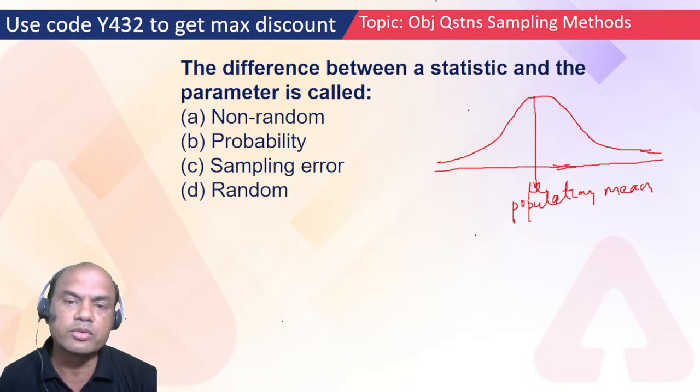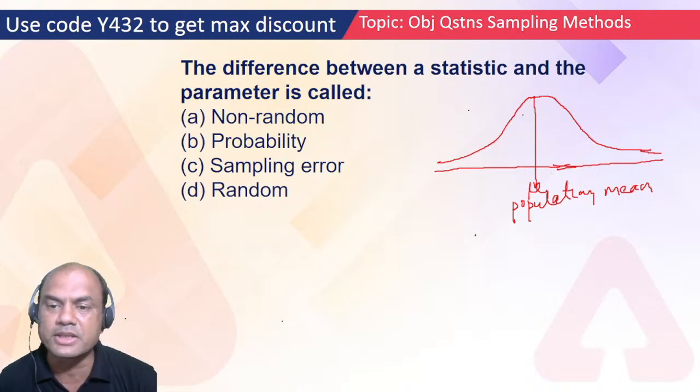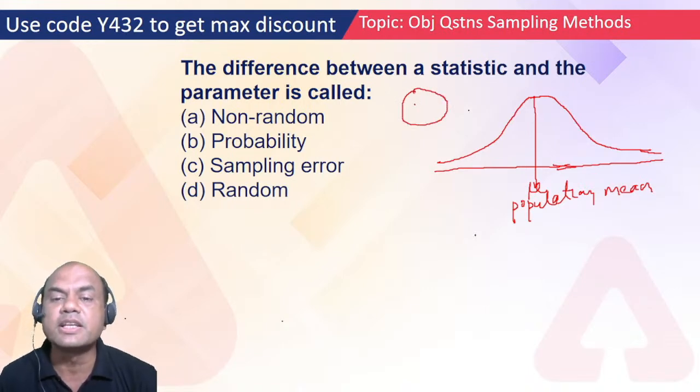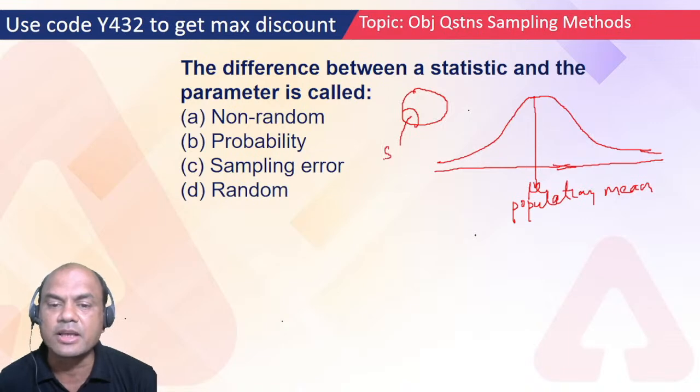Now what do I do? I want the population mean as the final answer. So for finding this population mean, instead of surveying the full population, I'll survey a smaller sample size out of that population. So this is the population, and this part will be the smaller sample size. So this is the sample. I find the mean from this sample.